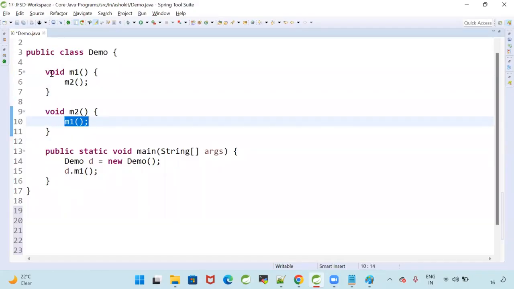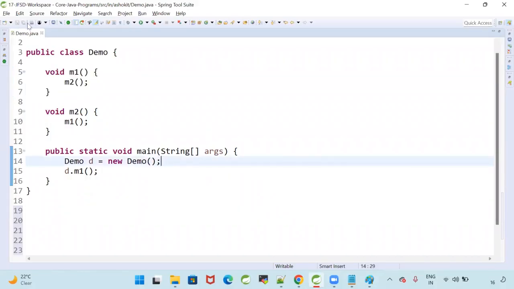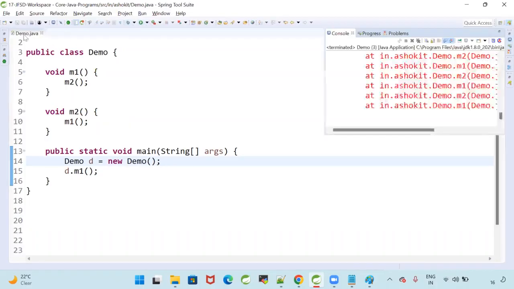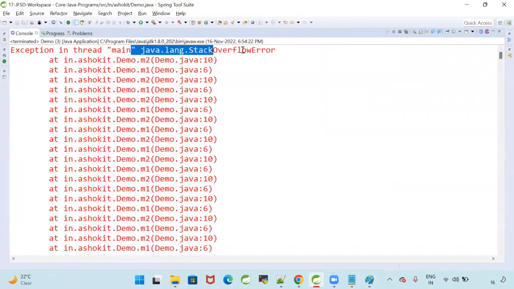Calling m1. Now run the program. It is not an exception, it is an error. What is the error? StackOverflowError. Can I handle that? No.